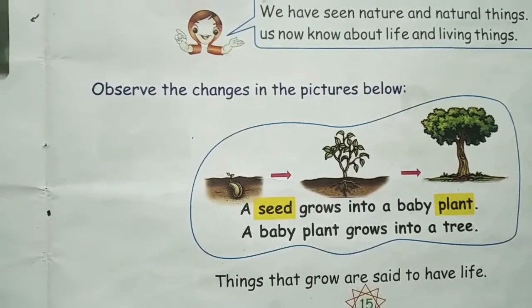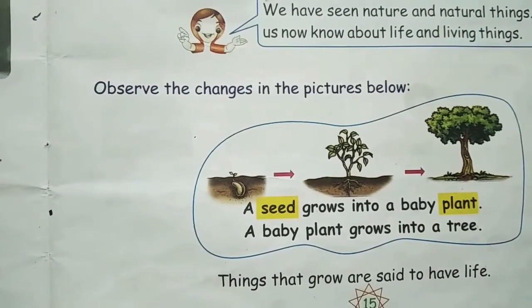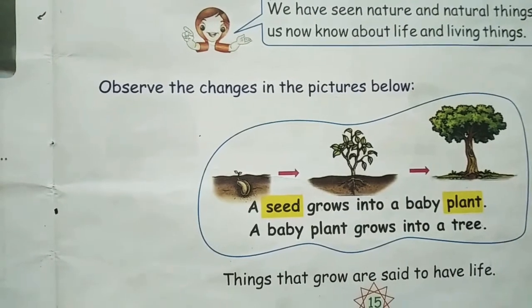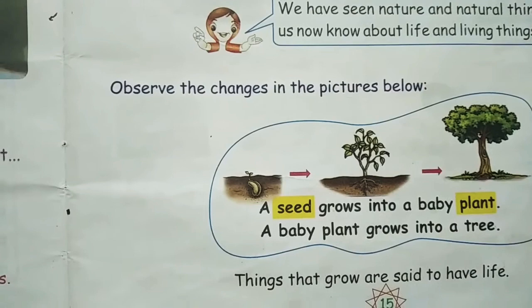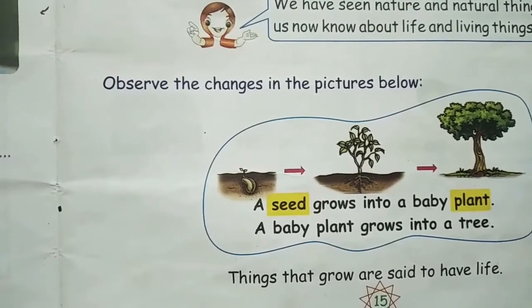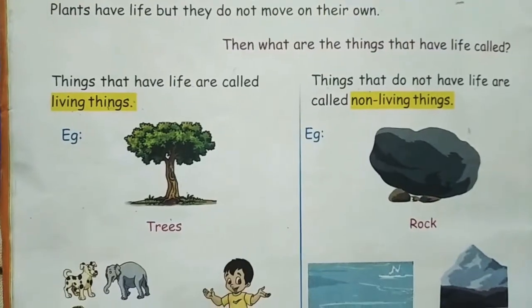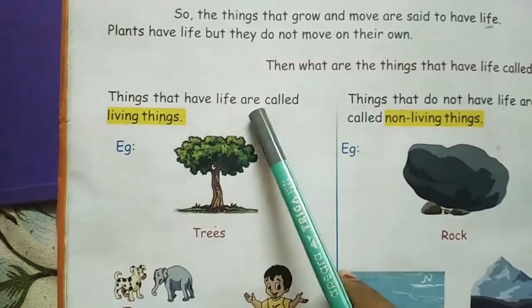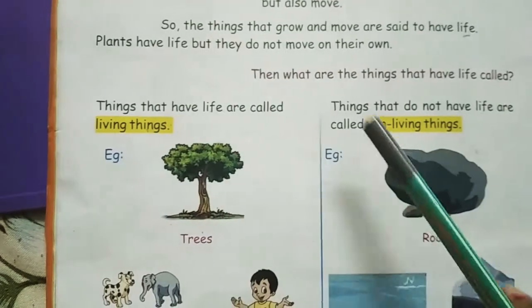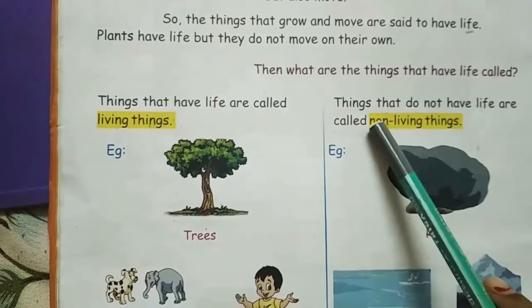Yes or no? Okay, now from life we have two things. The things which have life are called living things and the things which don't have life are called non-living things. Yes or no? That means things that have life are called living things and things that do not have life are called non-living things.